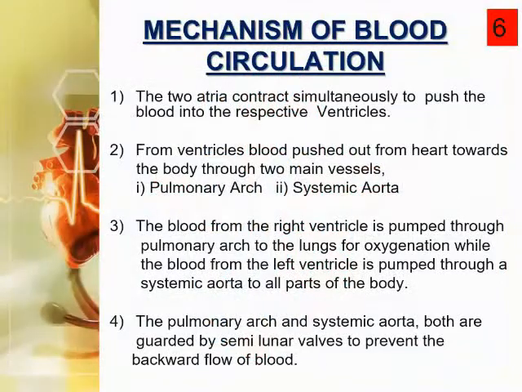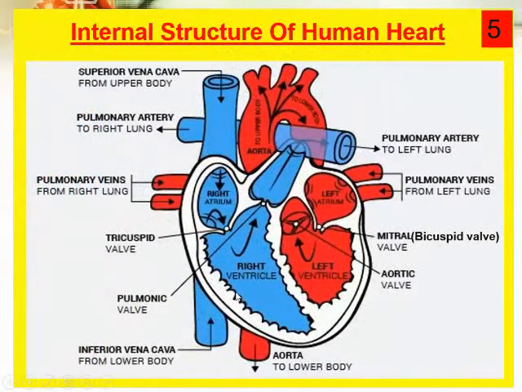Now what happens? From the ventricles, blood is pushed out of the heart towards the body through two main blood vessels: the pulmonary arch and the systemic aorta. When the two ventricles contract simultaneously, blood from the right ventricle moves to the pulmonary arch, and from the left ventricle blood moves towards the aorta.